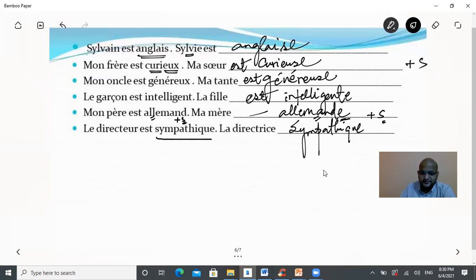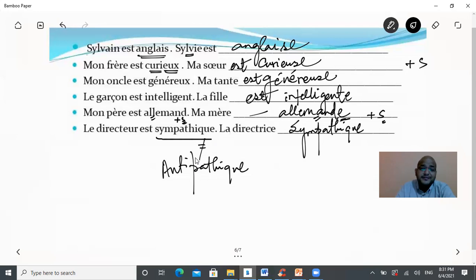There are several adjectives. We'll do some other examples as well where I'll show you that there are some adjectives, there are some nationalities which remain same for both genders, even the professions as well. The opposite of sympathique is antipathique. The person who is not nice, unkind, or anything.